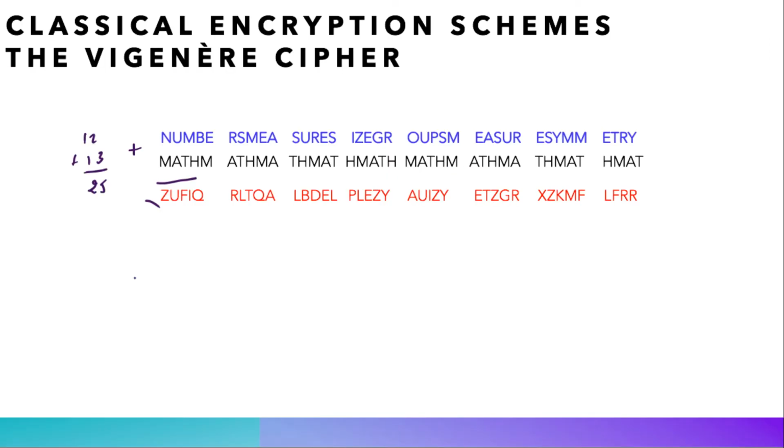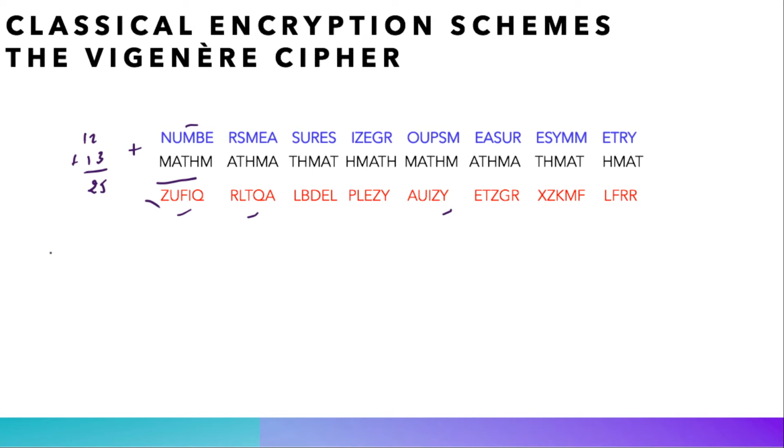Let us now take a close look and compare the plain text and the ciphertext. We see, for instance, that the letter M here is encrypted as an F, and then it is encrypted as a T, and here it is encrypted as a Y. This obviously shows that the Vigenere Cipher encrypts letters differently according to their position in the text.